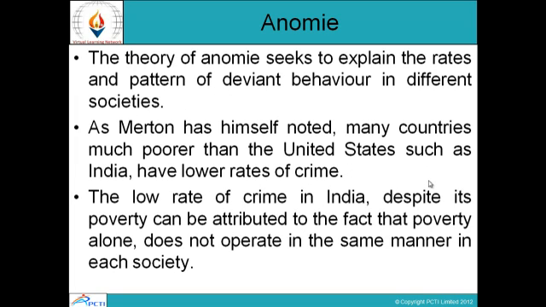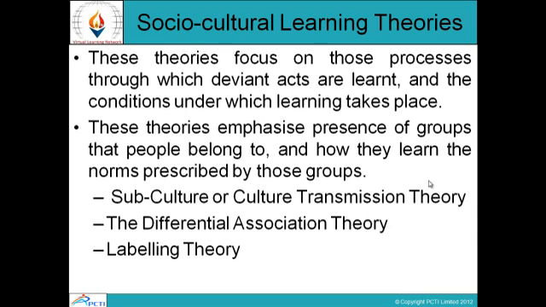The theory of anomie seeks to explain the rates and pattern of deviant behavior in different societies. As Merton has himself noted, many countries much poorer than the United States, such as India, have lower rates of crime. The low rate of crime in India, despite its poverty, can be attributed to the fact that poverty alone does not operate in the same manner in each society. So, in different societies, poverty operates in a different manner.